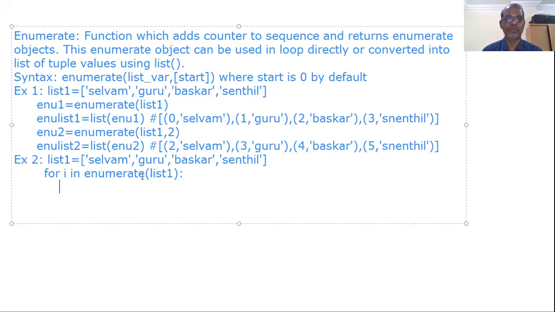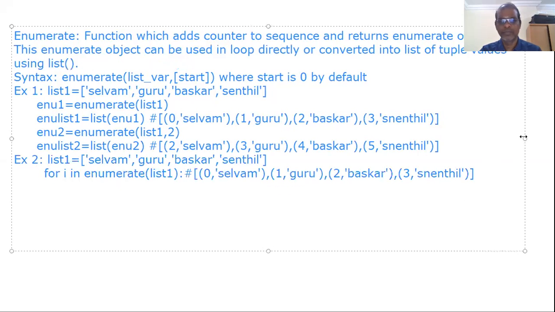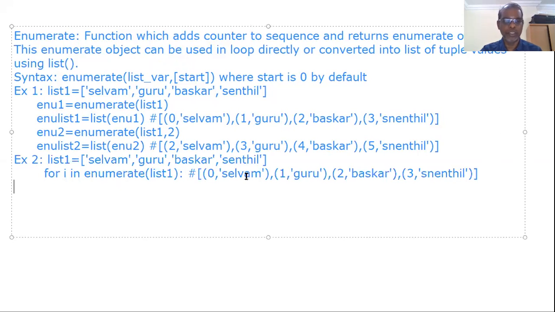That enumerate object contains 0 Selvam, 1 Guru, 2 Bhaskar, 3 Sendil, like this. We can copy it and paste it here. It will be like this. Out of this, 0 Selvam will be assigned to i first.